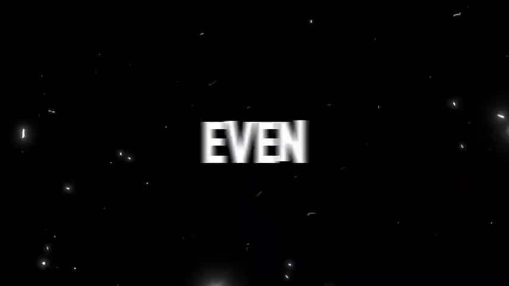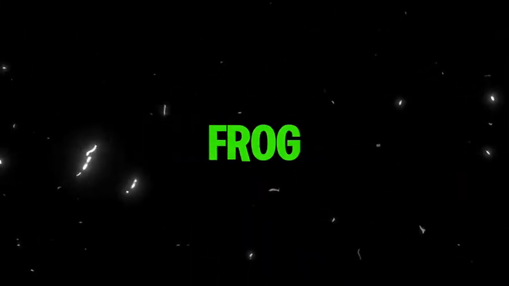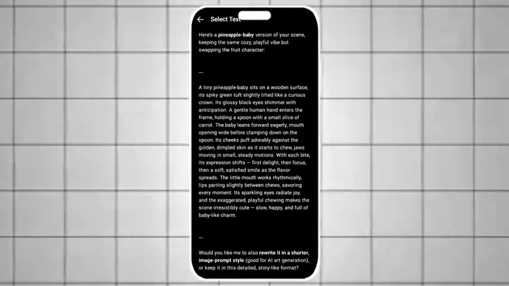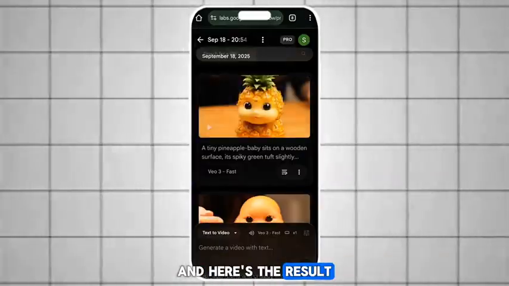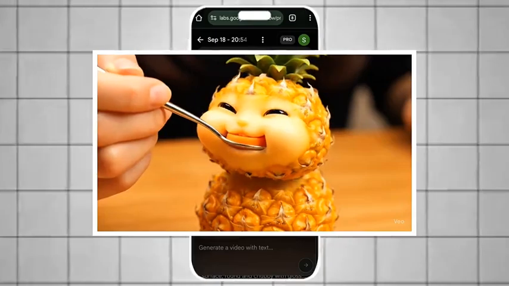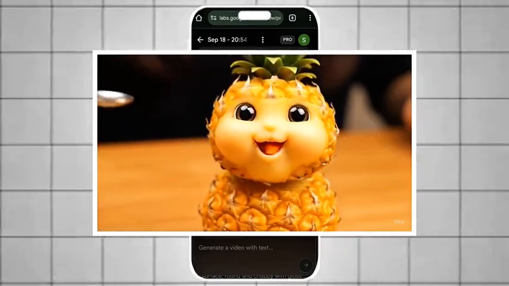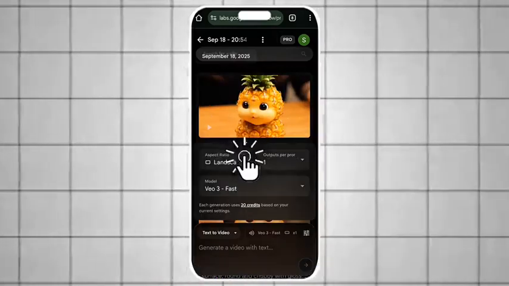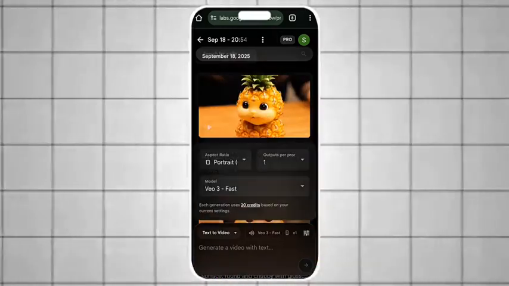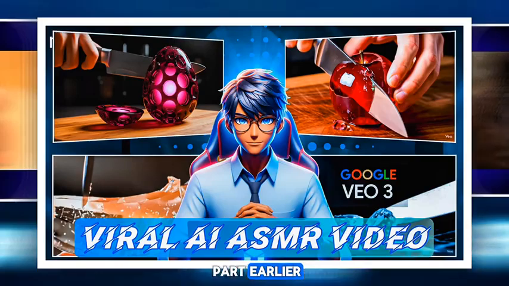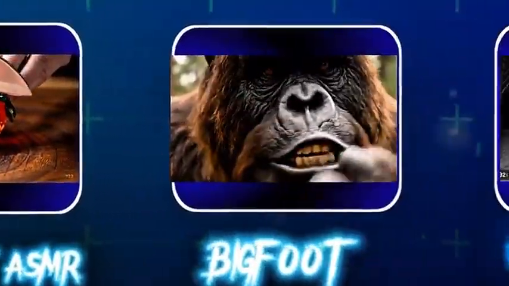Not bad. It even looks a little funny, almost like a sad frog. I also went ahead and created a pineapple version. And here's the result. You can also make it in portrait mode by going into settings and choosing portrait. The next one is glass fruits ASMR. I've already made a full video covering that part earlier, so you can watch it after this one. For now, we'll skip it and move on to the next topic, which is Bigfoot videos.